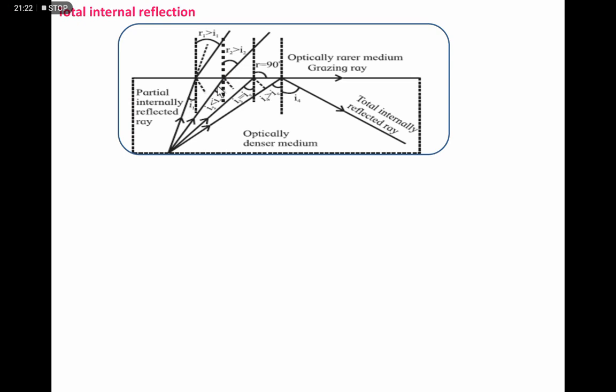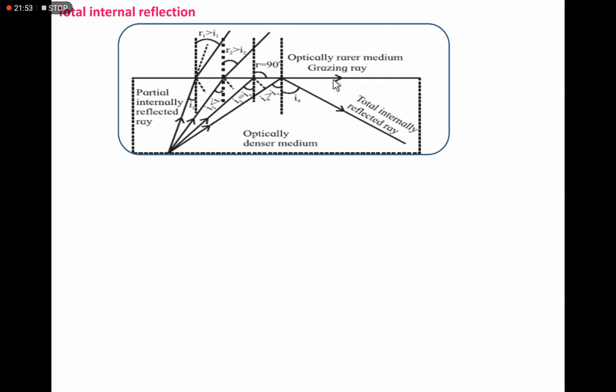Angle of incidence increases, angle of refraction increases because it moves away from the normal. But at a particular angle of incidence, the angle of refraction becomes 90 degrees and this angle is known as critical angle. At the particular angle of incidence, the refracted ray is at 90 degrees.